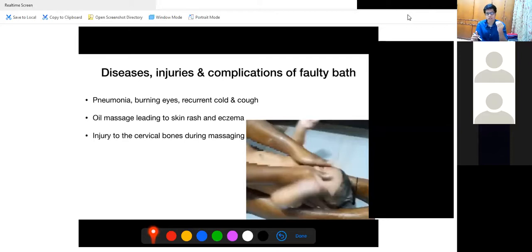Now you have paid your masseuse to come and give your baby a bath. That masseuse, without having basic knowledge of human anatomy, will try to flex, abduct and adduct the child's limbs, and she'll also try to hold the child's neck. You can see in this image they're trying to massage, but this can cause injury to the cervical bones. So hence this should also not be practiced.